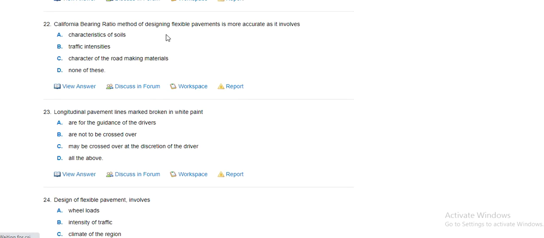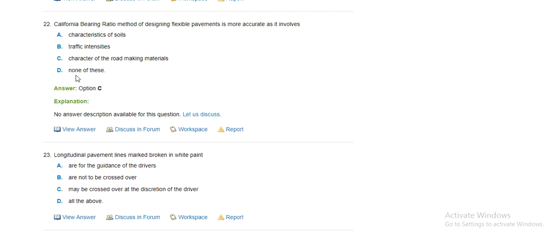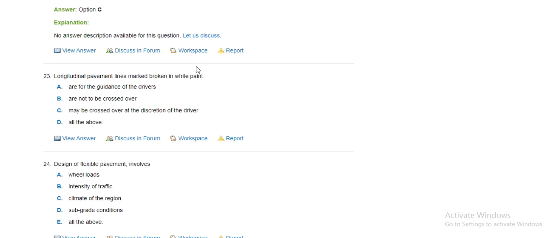Next, the California bearing ratio method of design of flexible pavement is more accurate because it considers characteristics of soils, traffic intensities, and character of the road making material. So the correct answer is it deals with the character of road making materials also.